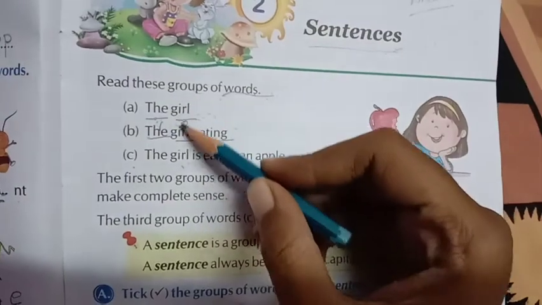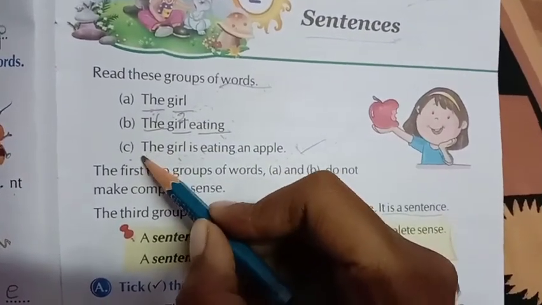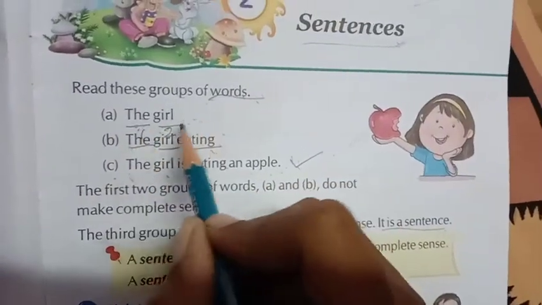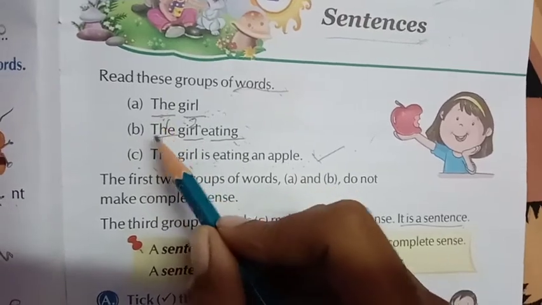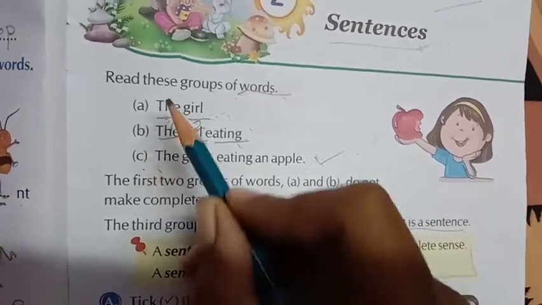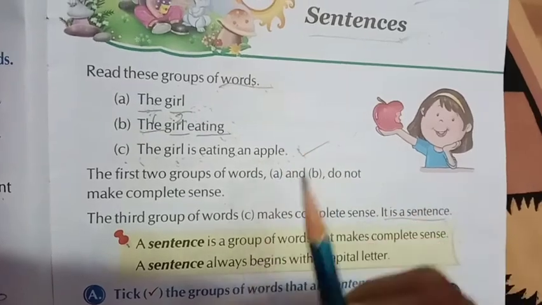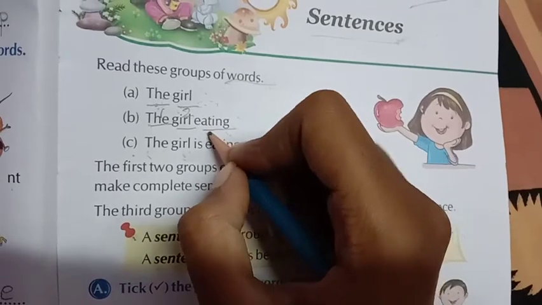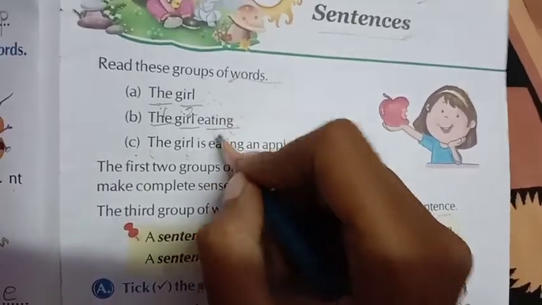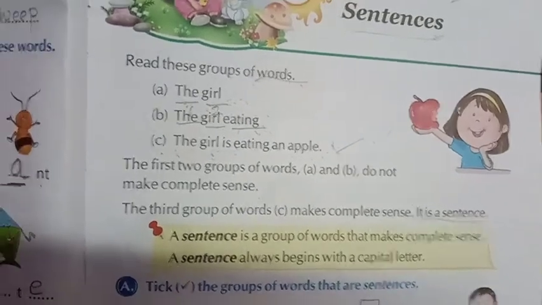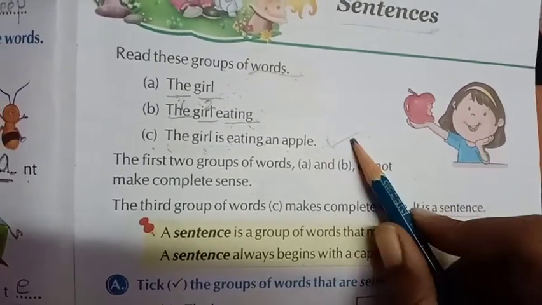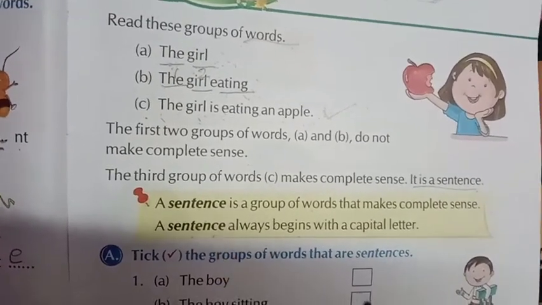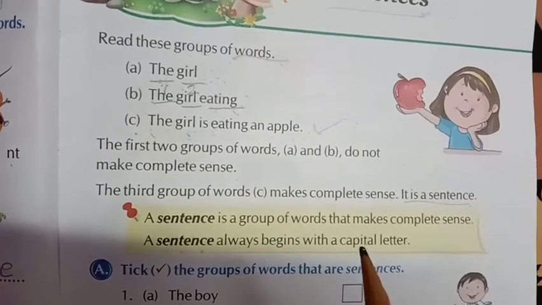If you see all these three, the T is capital, T is capital, T is capital. All the starting letters of each sentence are capital letters. So these two are not sentences. Why are these two not sentences? Because they don't give us complete meaning. But the third one gives us complete meaning. So how to identify a sentence? First thing, it should start with a capital letter.